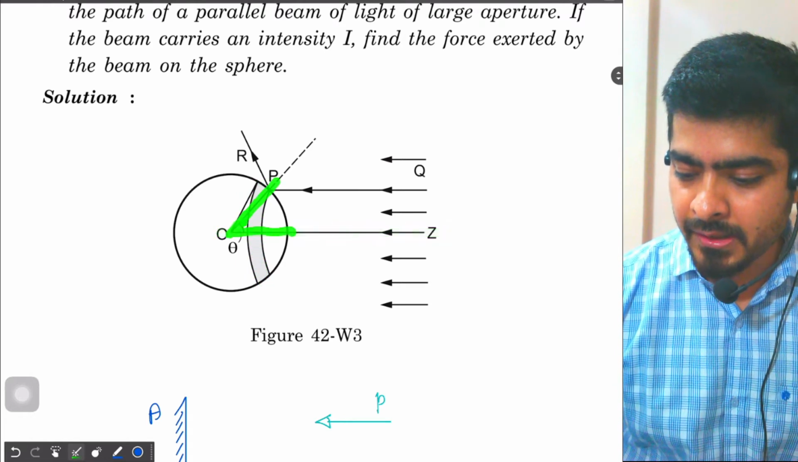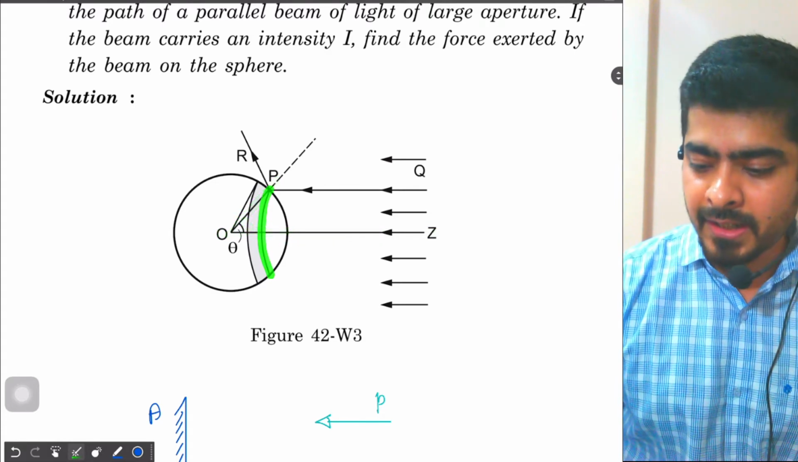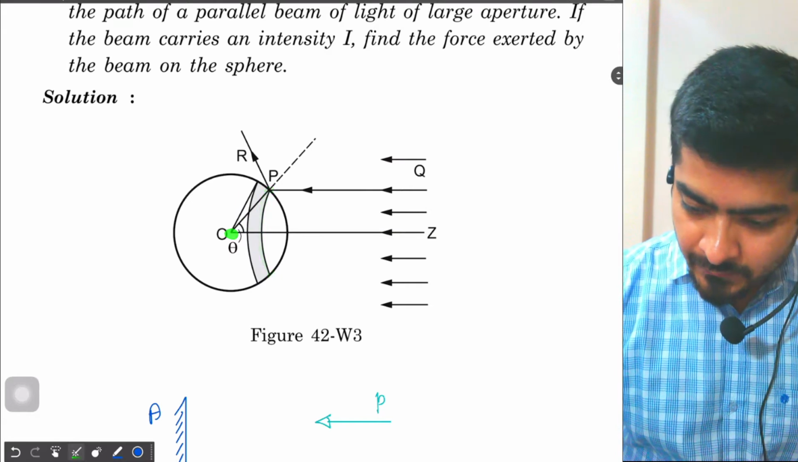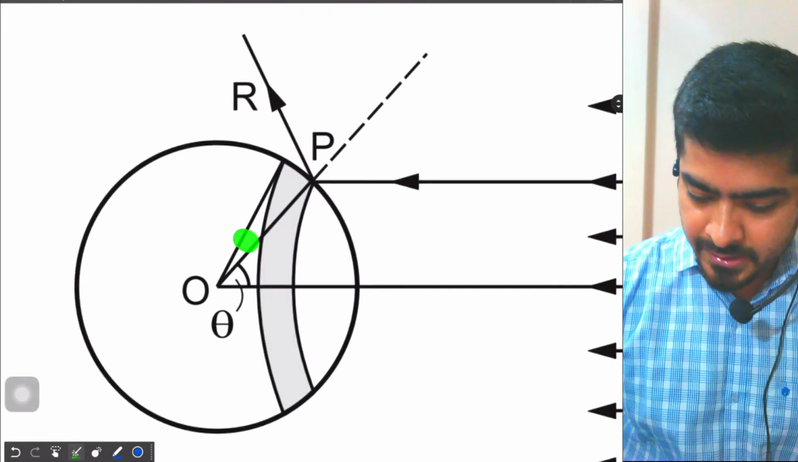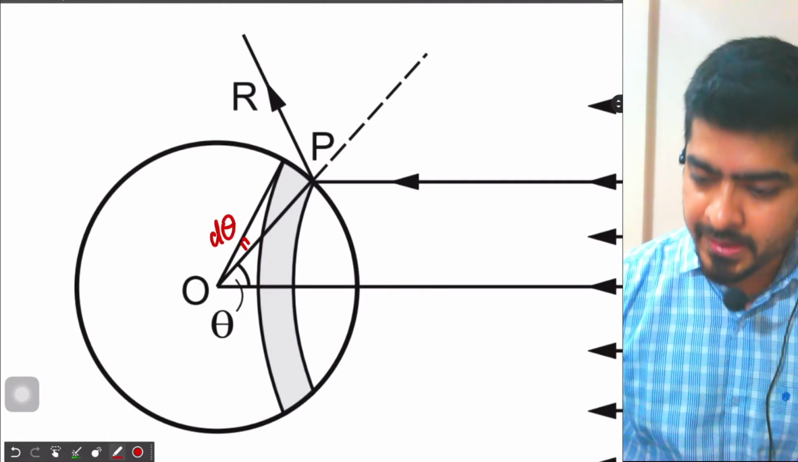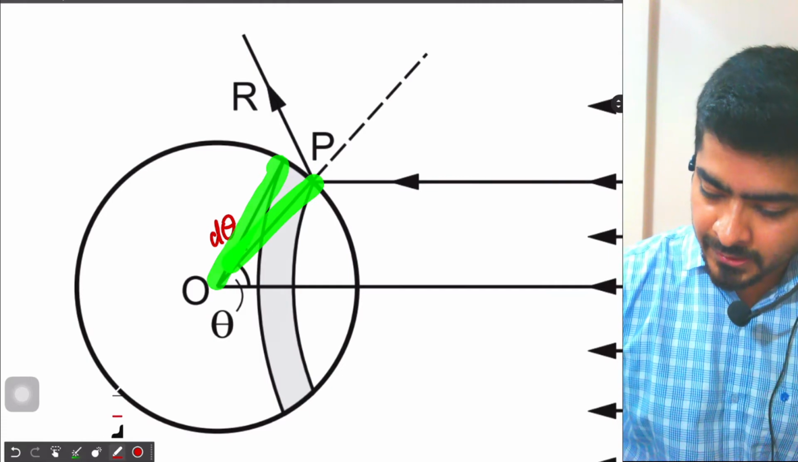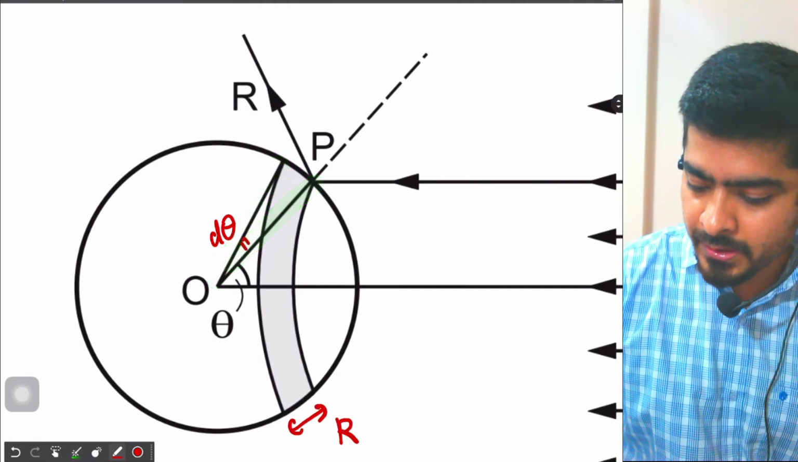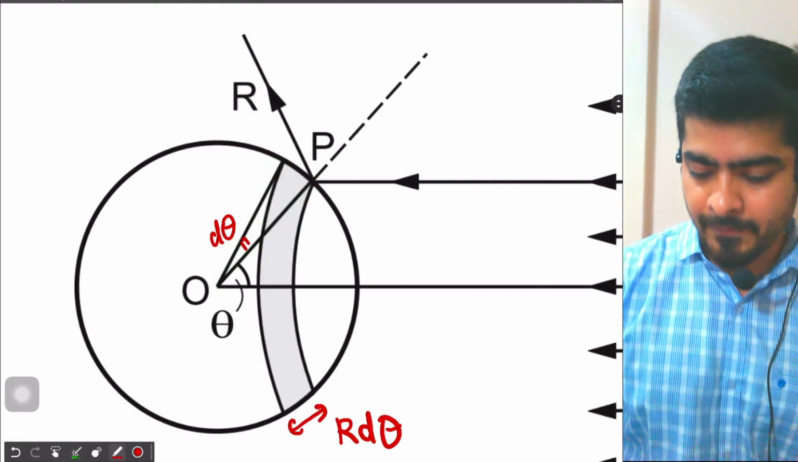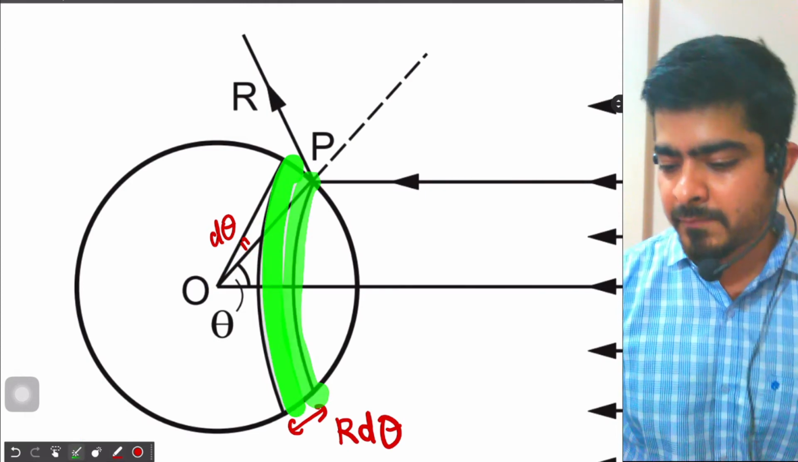This angle is theta, so the ring over here is making angle theta at the center, right? And then we have taken this tiny angle d theta. This is a small angle d theta, and radius multiplied by the small angle will give me the arc length over here. This arc length will be r d theta. So now I calculate the area of this ring around the sphere.